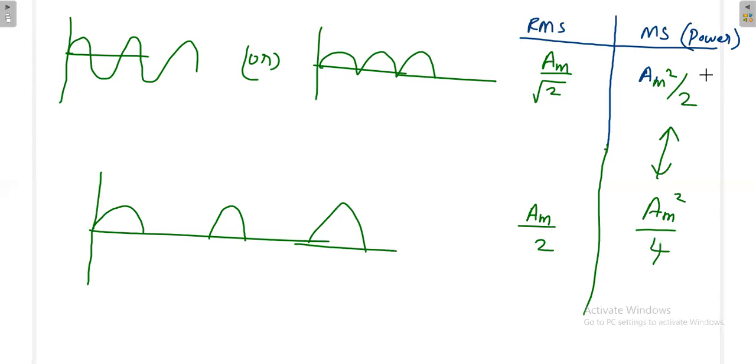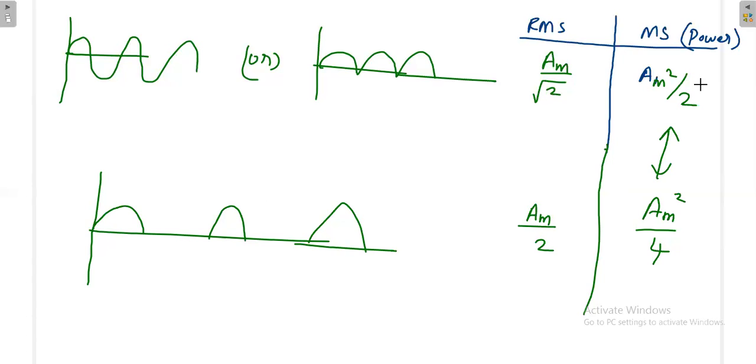Then what is happening in the power domain when you are making half of the signal? That means you are retaining only half portion of the signal, you are removing the rest of the half portion. Then what is happening to the power? The proportional changes apply in the power also. When the signal is having full cycles, both positive as well as negative or complete cycles, even in odd cycles, you are getting power as AM square by 2. When you are having only one portion of the cycles, either even number of cycles or odd number of cycles, that is actually you are having only half of the signal, that time you are getting the half of the power. So from this, with respect to power, you can easily identify.